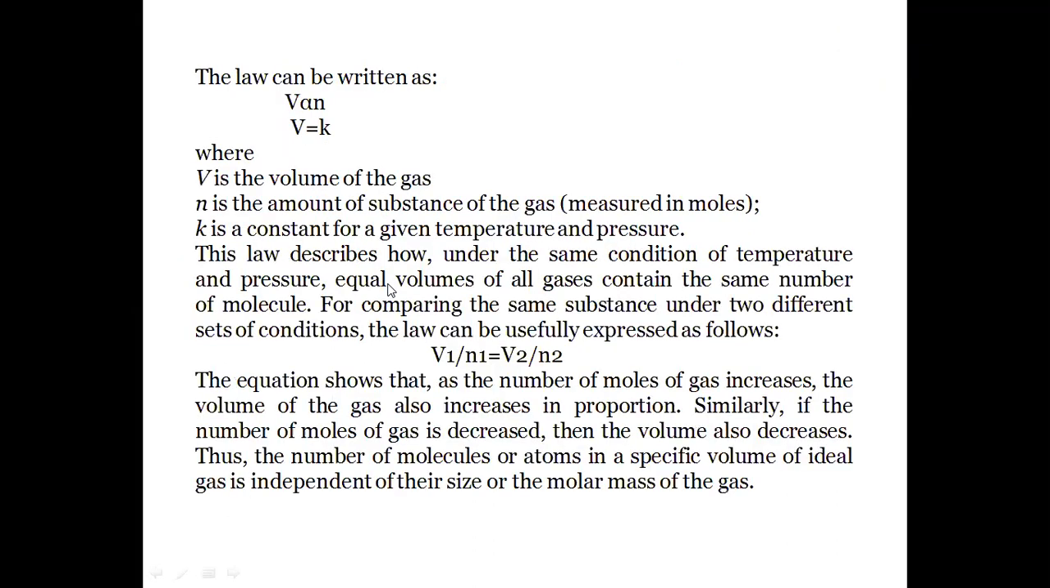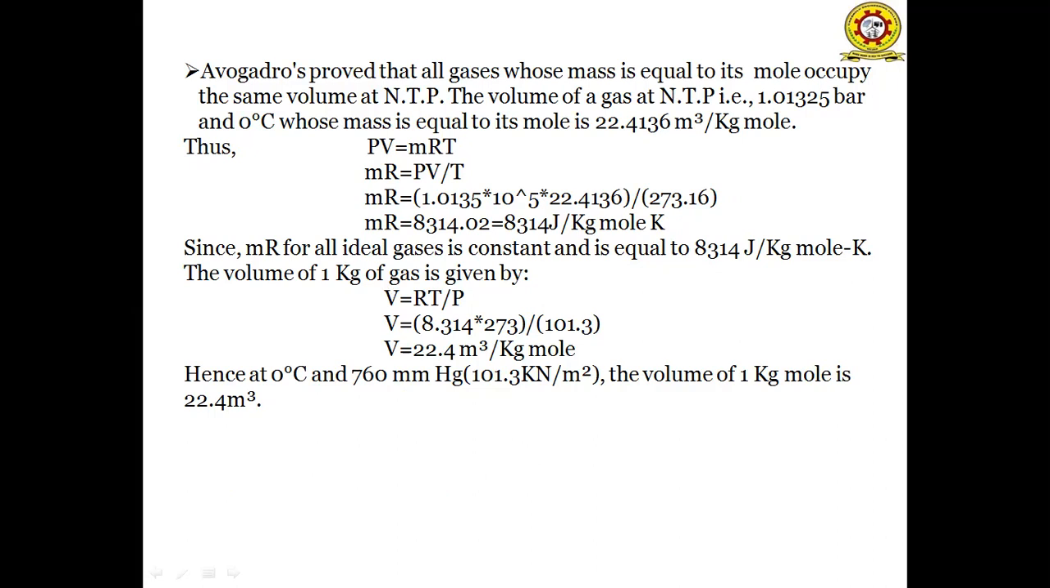So if we consider the volume of 1 kg of a gas, PV is equal to mRT. If m is considered as 1 kg, PV is equal to RT. From that, V is equal to RT by P. Substituting the value of R as 8314 joule per kg mole Kelvin, that in terms of kilojoules means 8.314 kilojoules per kg mole Kelvin, and temperature as 273 Kelvin, and pressure as 101.3 kilonewton per meter square. By substituting these values, we will get the volume as 22.4 meter cube per kg mole.